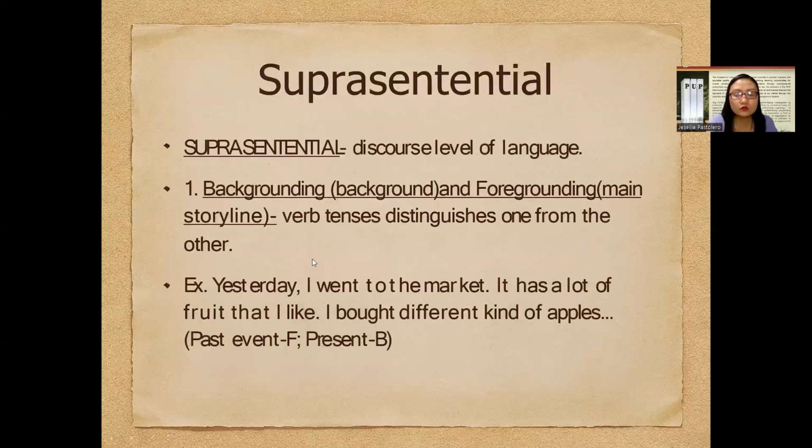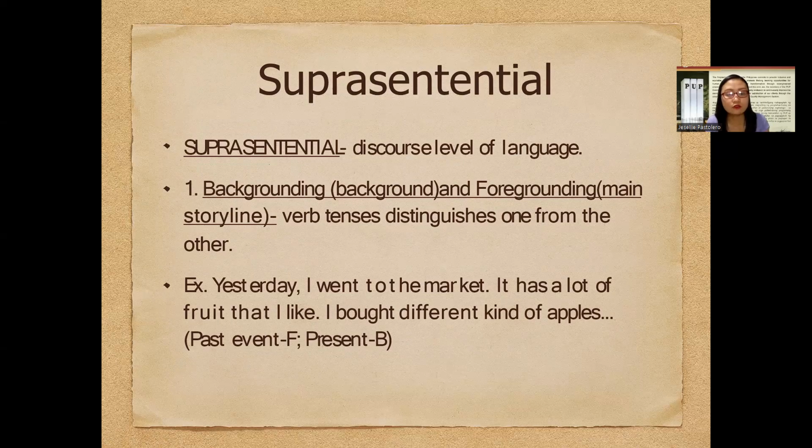Okay, so the third characteristic of grammatical meta language is suprasentential. Right after we have discussed the sub-sentential, here comes now the supra. So for the suprasentential, as we have discussed previously in the introduction to linguistics, this targets the discourse level of language.